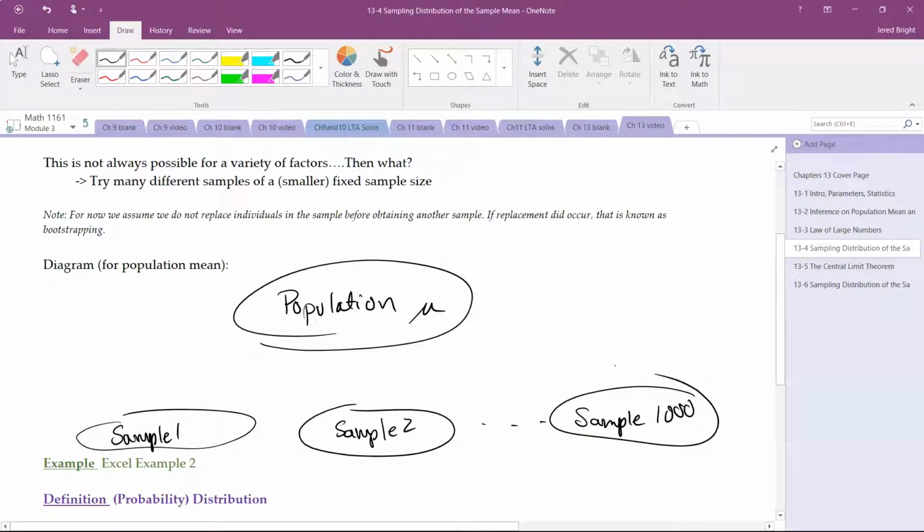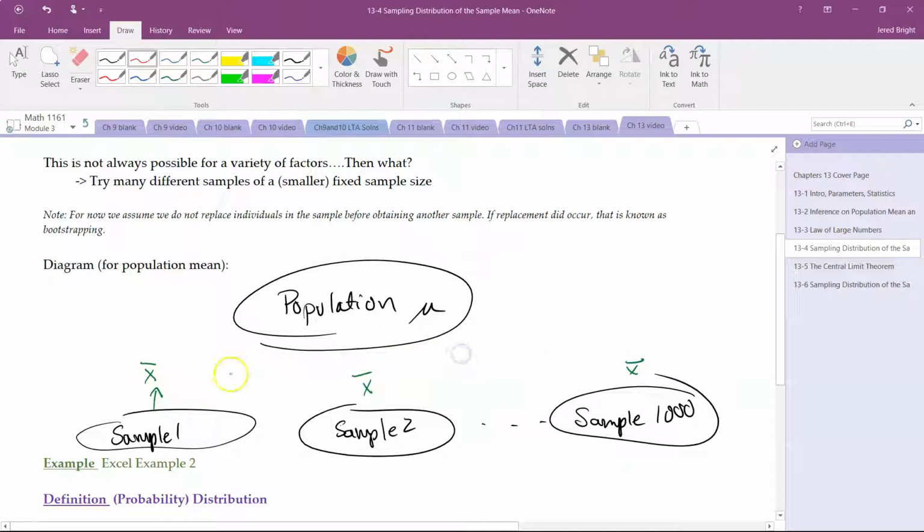Within each of these, we look at that unbiased estimator, x bar, and use that to compare.